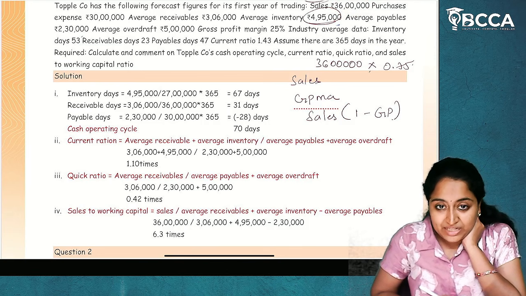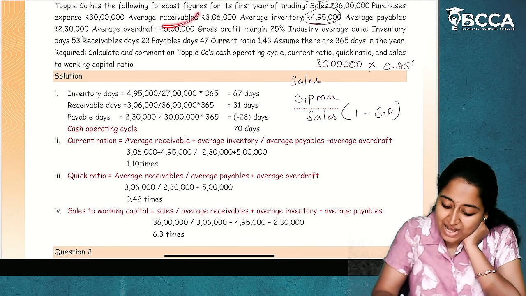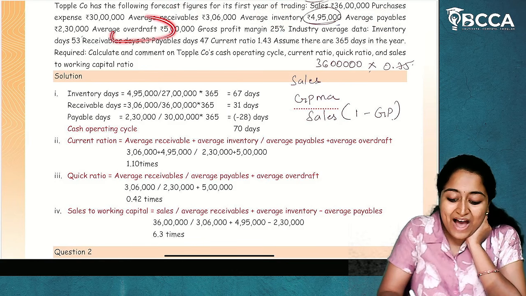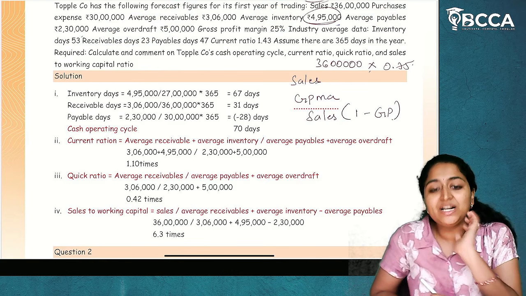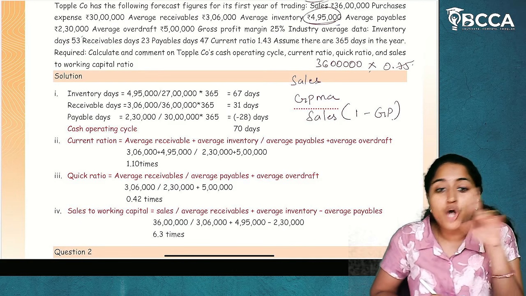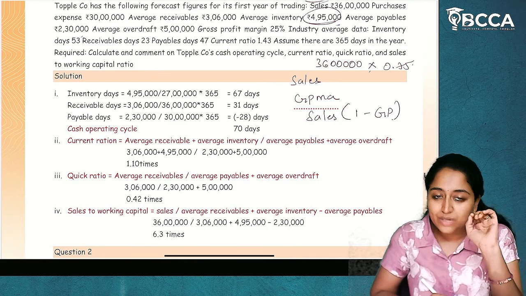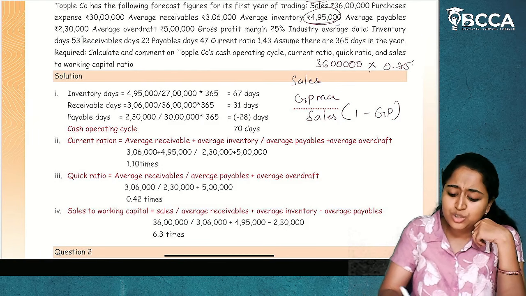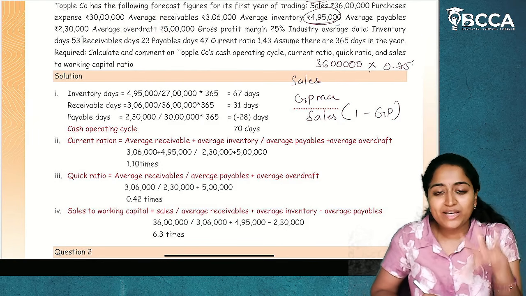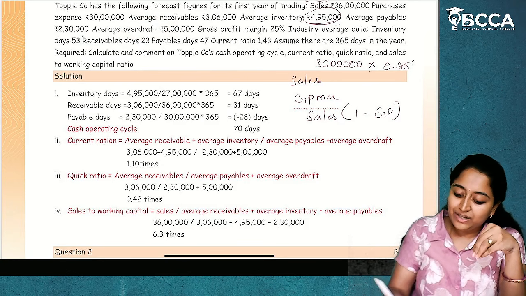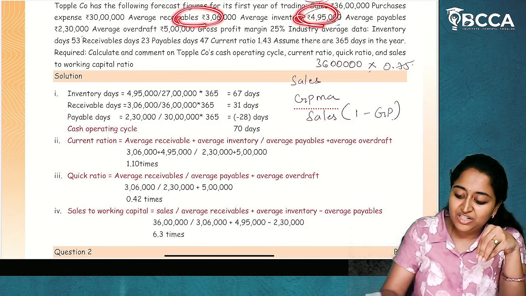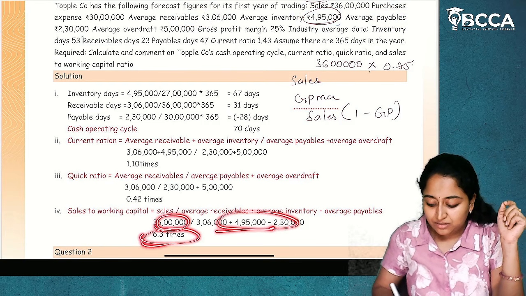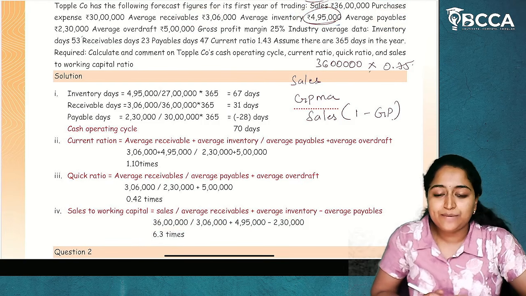In working capital, we will only consider average receivables, average inventory and average payables. Now, why is average overdraft not considered? In costing, overdraft will not be considered as working capital. Okay? So, this will not be included in the working capital calculation. So, how are we going to get the working capital? Average receivables plus average inventory minus average payables. Sales divided by working capital, we will get the ratio of 6.3 times.